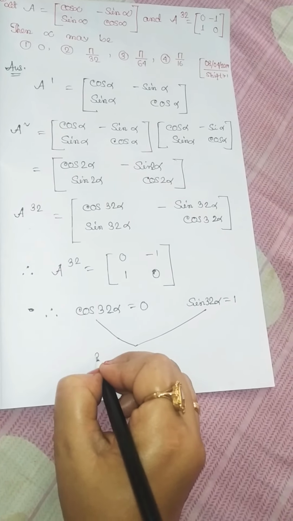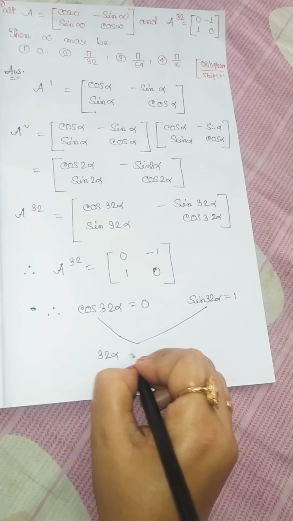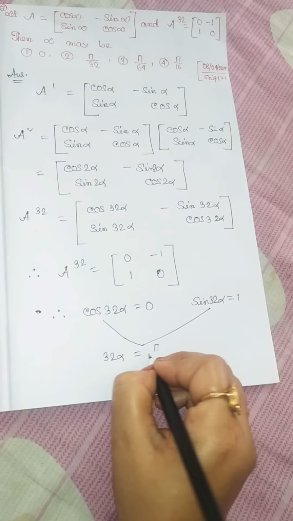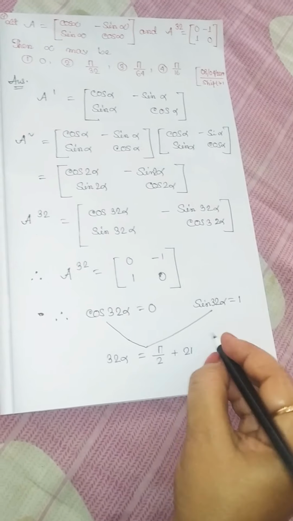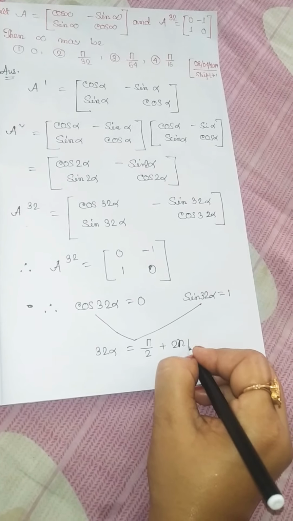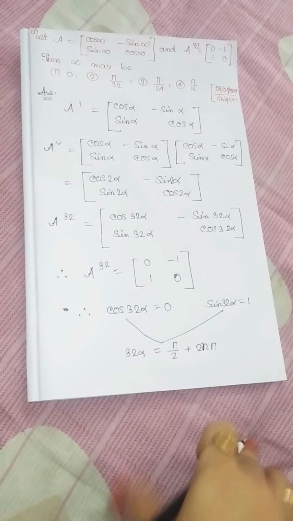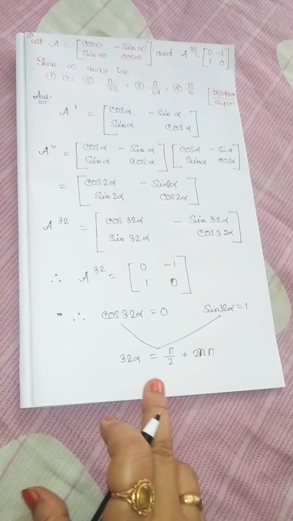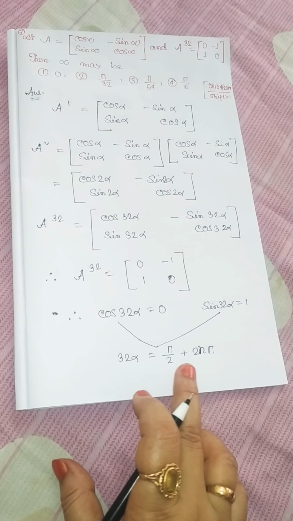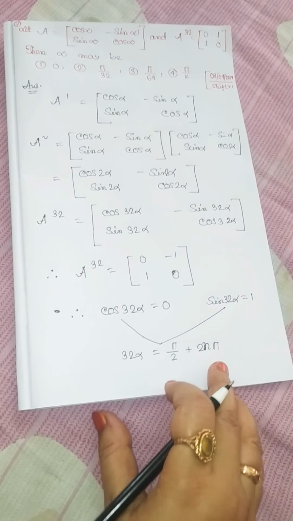From this and this we get 32 alpha is equal to pi by 2 plus 2n pi, as cos theta is equal to 0 and sin theta is equal to 1. Therefore, we may say theta is equal to pi by 2 plus 2n pi.